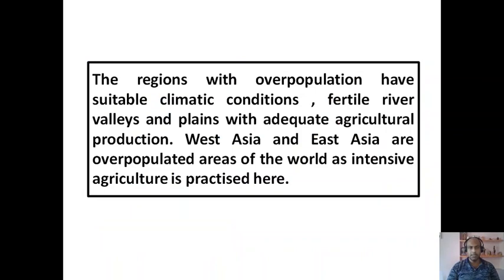Now, the regions with overpopulation have suitable climatic conditions, fertile river valleys and plains with adequate agricultural production. Actually, these are the factors that attract population in these areas. West Asia and East Asia are overpopulated areas of the world as intensive agriculture is practiced here.